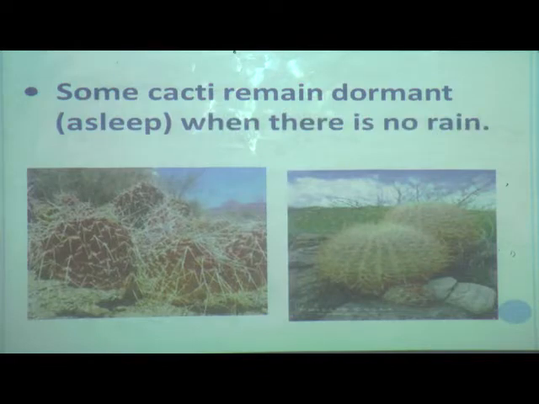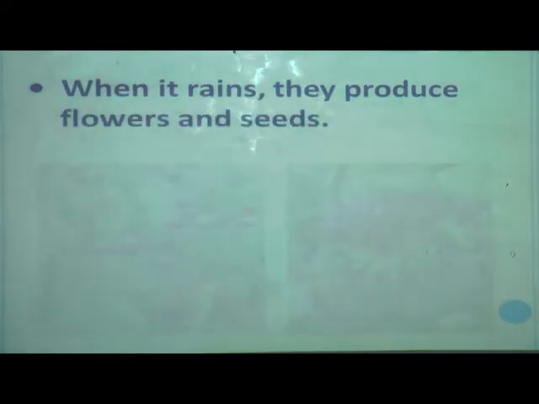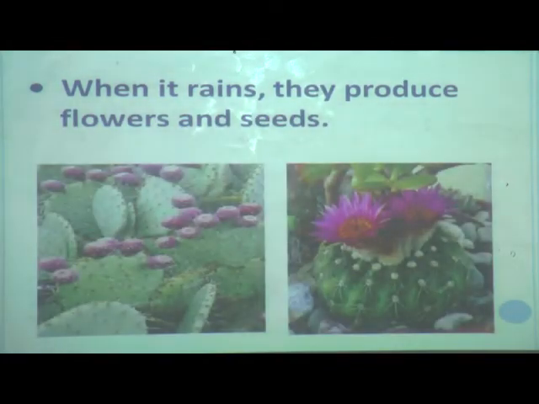Some cacti remain dormant, meaning asleep, when there is no rain. And when it rains, they produce flowers and seeds. Very nice to look at, you can see the flowers and fruits or seeds on the cactus plants. One more amazing thing I want to show you, the barrel cactus.